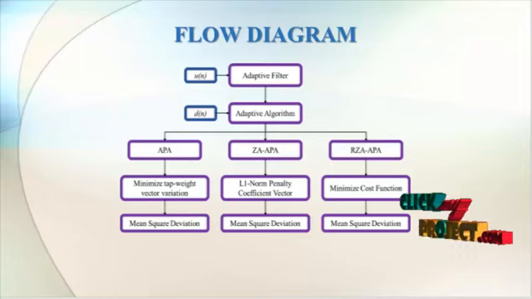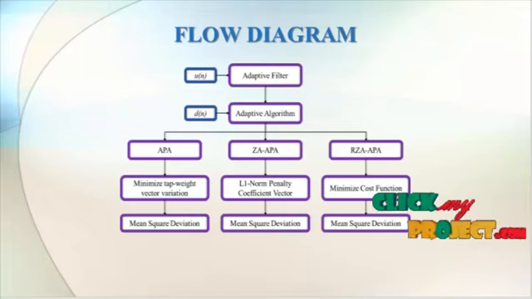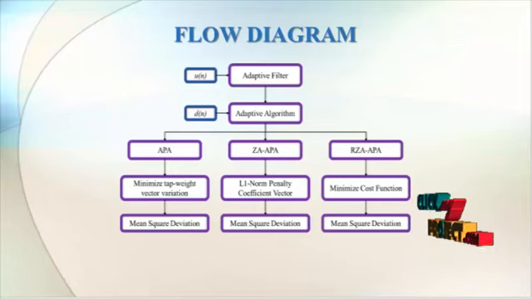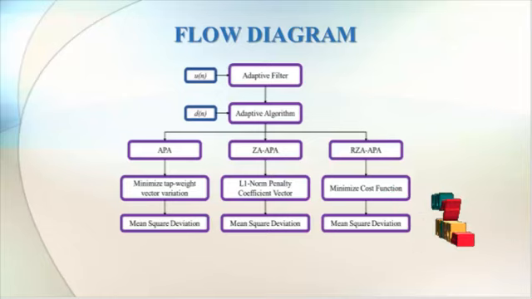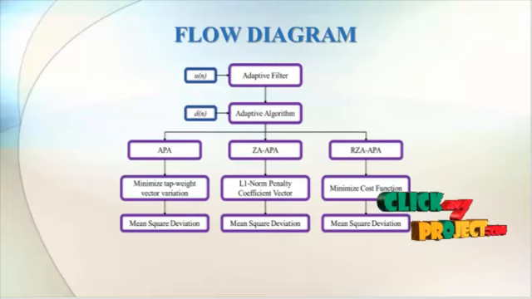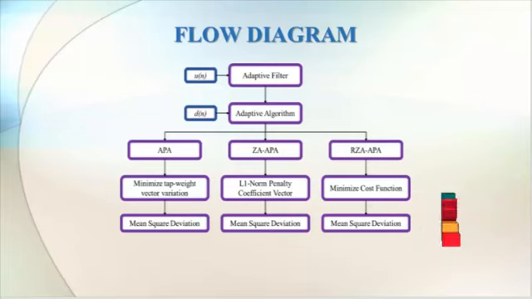A common feature that encompasses all affine projection algorithms is the filter update equation, which uses N vectors, that is projection order vectors of the input signal instead of a single vector. These algorithms could be understood as an extension of the normalized least mean square, that is NLMS algorithm.